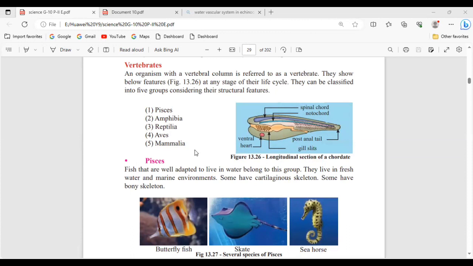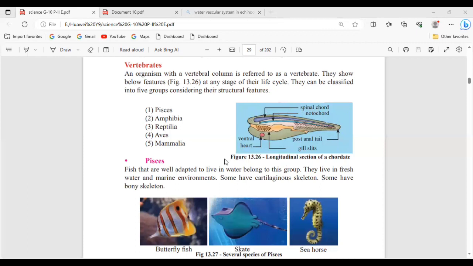So there are some special features that can be observed in any stage of their life cycle in the vertebrates. Those are the things they have given in this part, longitudinal section of chordate, right? Here you have to know this because you have an MCQ question I saw somewhere regarding this, like which of the following is not a feature of vertebrate. Okay, so they have given the answers from this only, right?